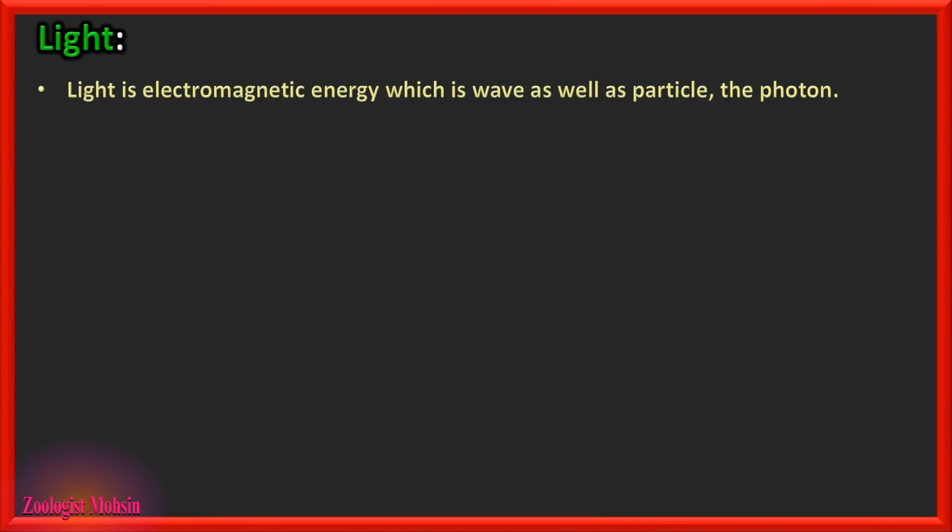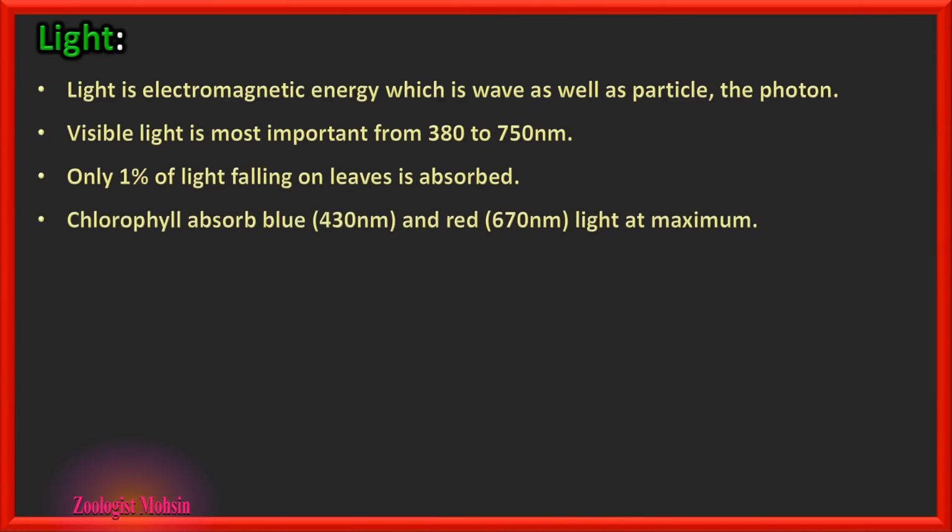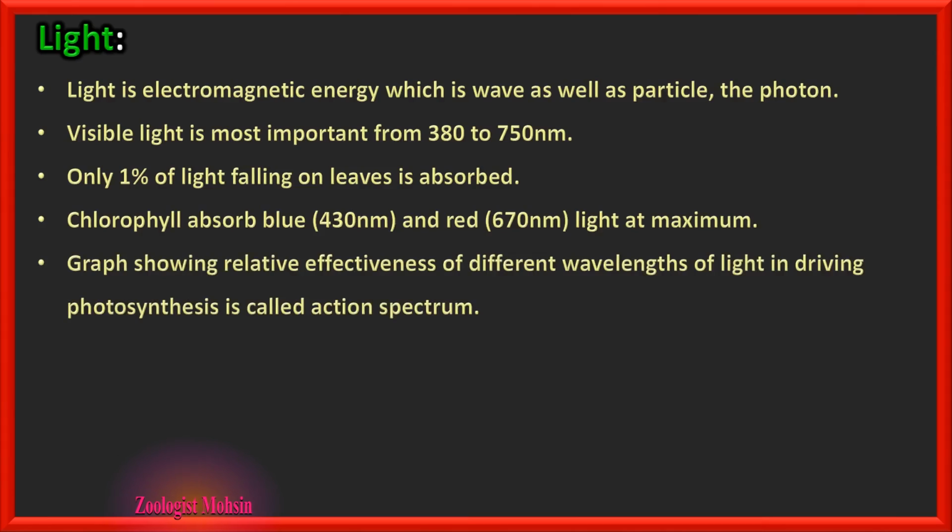Light is electromagnetic energy which is both wave as well as particle. The particles of light are called photons. Visible light is most important, from 380 to 750 nanometers, that is the visible spectrum. Only 1% of light falling on leaves is absorbed and the rest is reflected or refracted. Chlorophyll absorbs blue light at 430 nanometers and red light at 670 nanometers at maximum, and those are the wavelengths absorbed by chlorophyll.